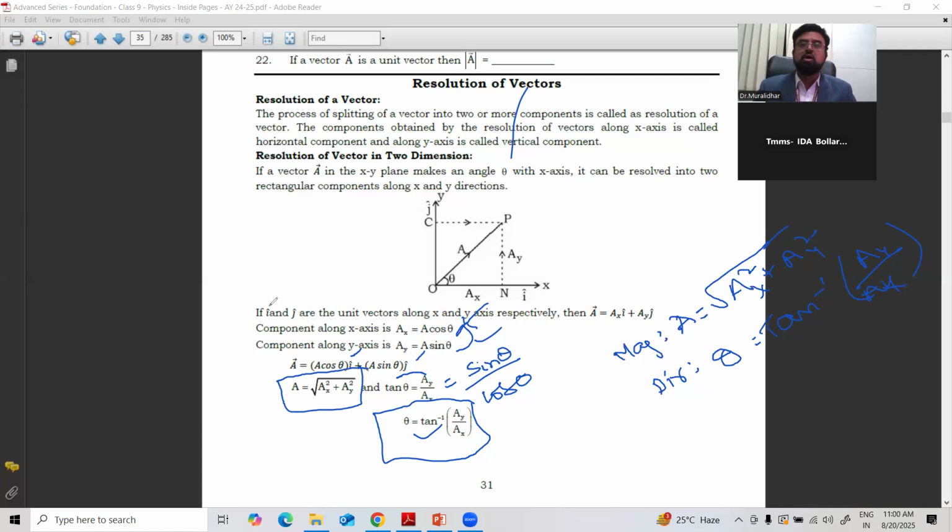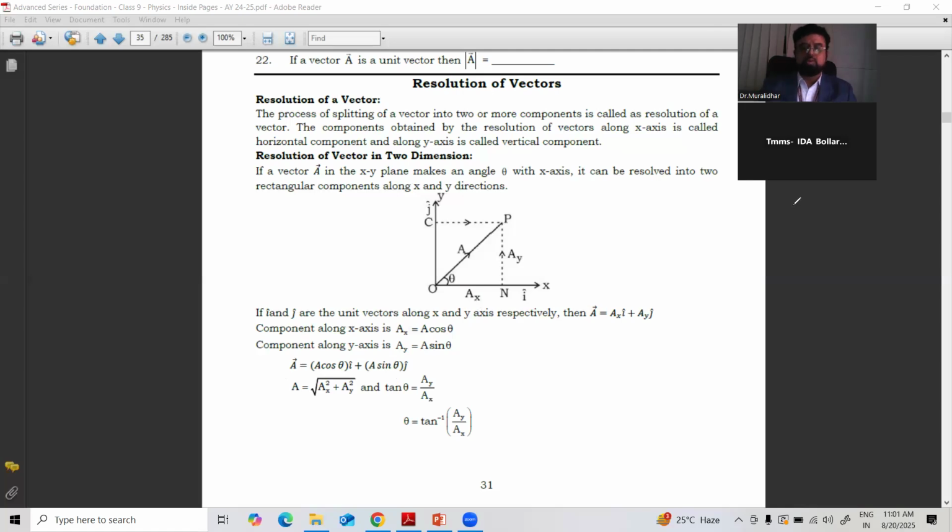These are the two important formulas to find the magnitude and direction when vectors undergo resolution. So please note down these two important formulas. Right, you can find it here clearly.